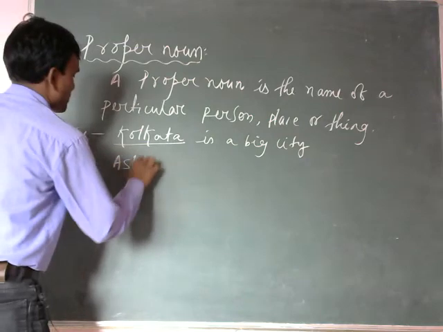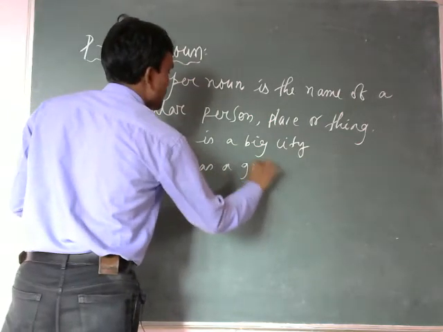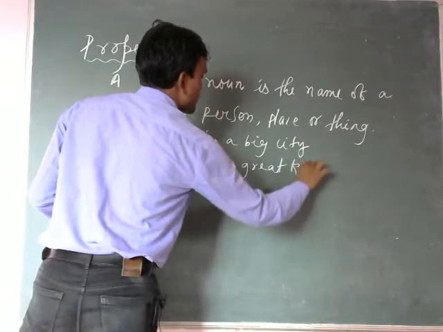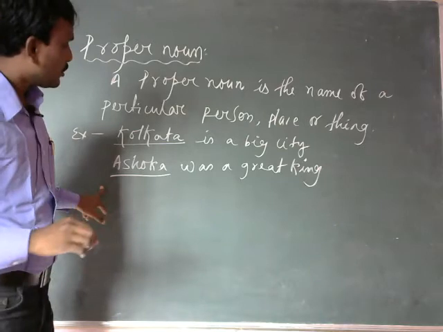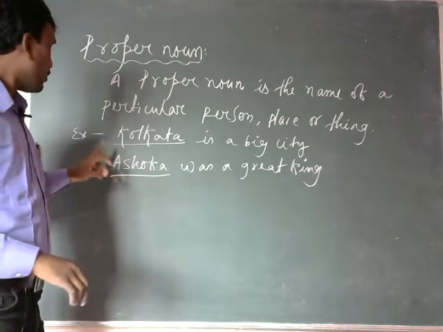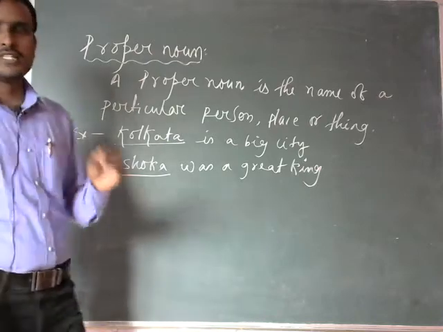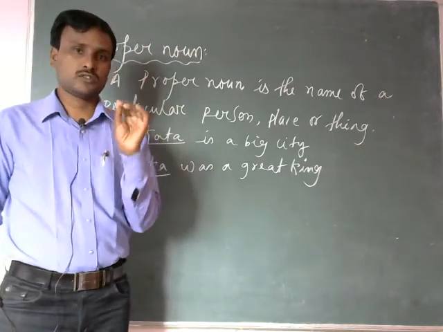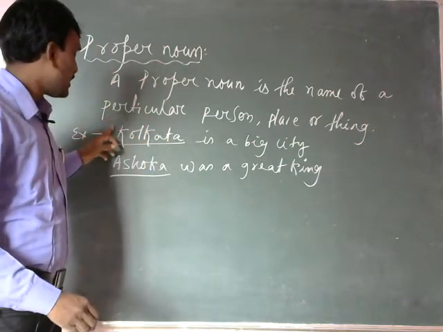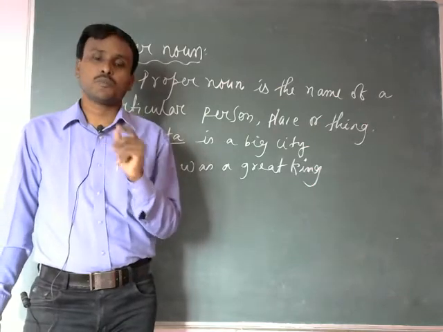Ashoka was a great king. Here Ashoka is also an example of proper noun. Why? Because Ashoka is the name of a particular king. So here Kolkata and Ashoka are the examples of proper noun.